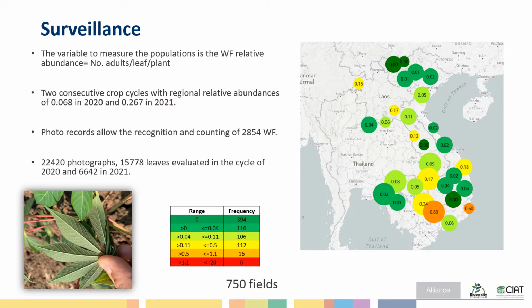We used the data from the two crop cycles to visualize the abundances in the region. In the map at the right, each circle contains several fields, and the number in the center is the average relative abundance of those fields. The data from the 2 years were organized in 6 ranges, which were established according to the number of the fields in each one. The first range in dark green corresponds to the 394 fields where no whiteflies were found in the photographs. Few fields had more than 0.5 whiteflies per leaf, just 22 from 750.